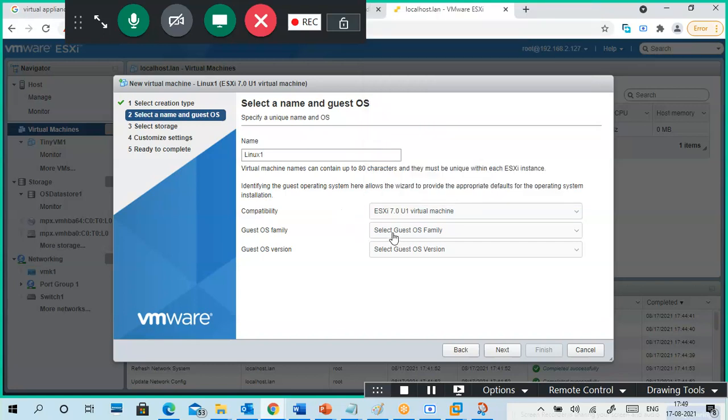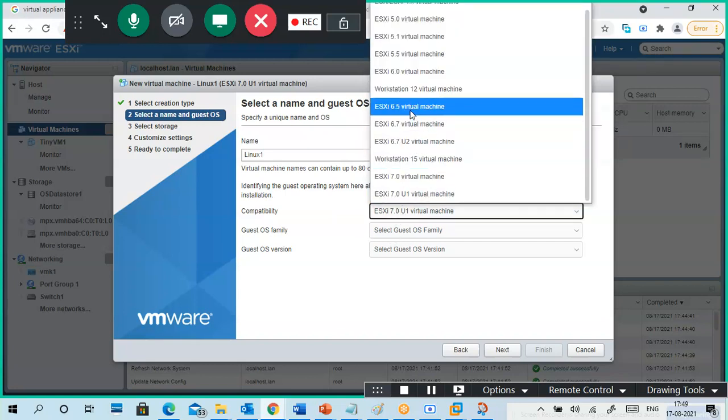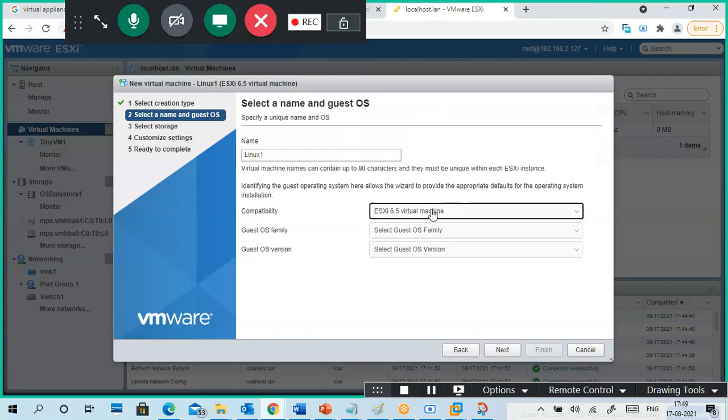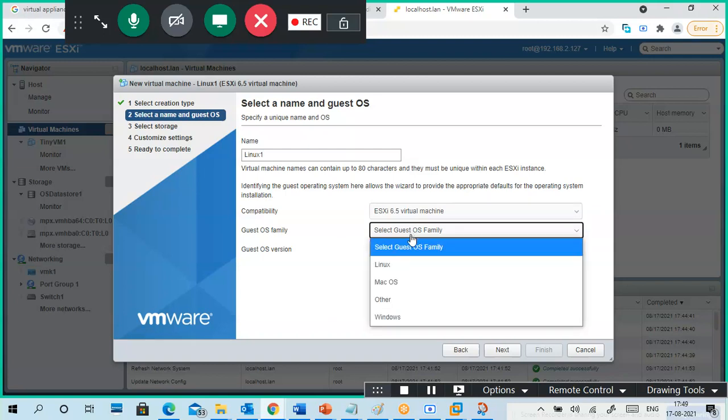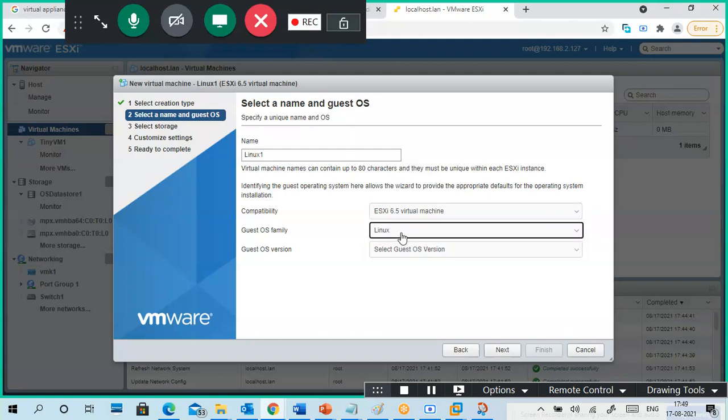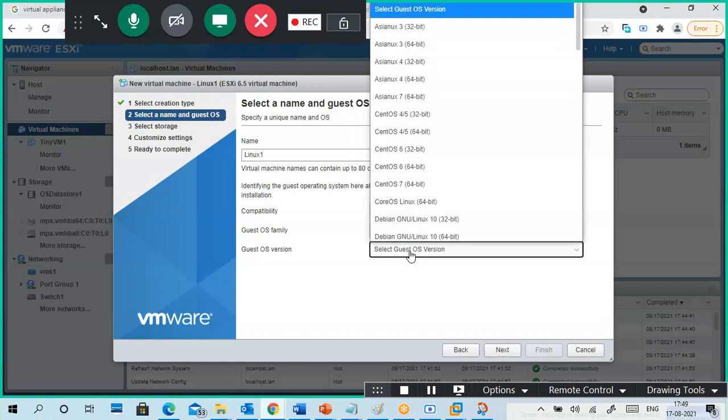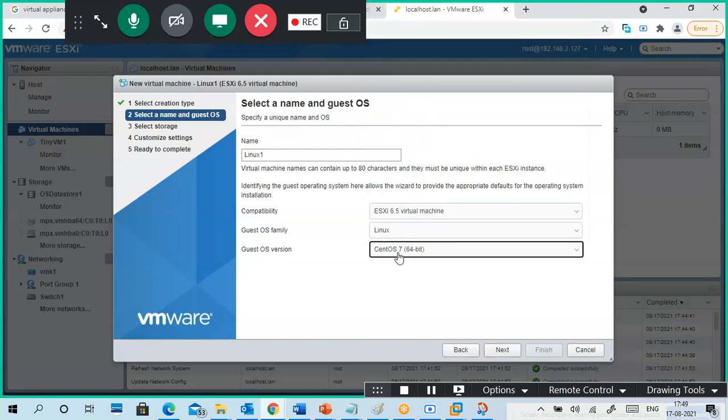New one. Actually, best is 6.5. 6.5 compatibility is better because I have another 6.5. So Linux based operating system, guest OS is CentOS 7.